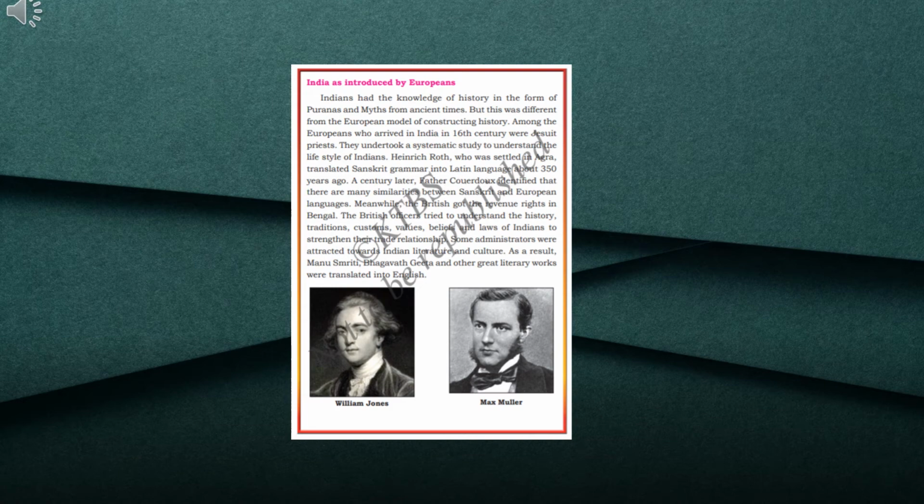The British officers tried to understand the history. They came to India first to understand the history of our country, that is, the tradition, customs, values, beliefs and laws of Indians, to strengthen their trade relationship. If they understood the customs, values, beliefs and laws of the Indians, they could strengthen their trade relationship. They could have a good trade between India and European countries.